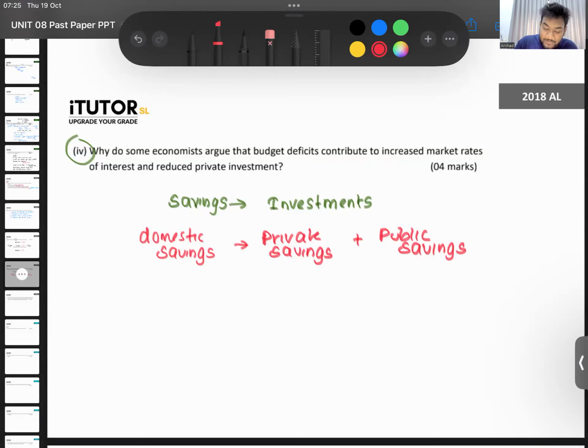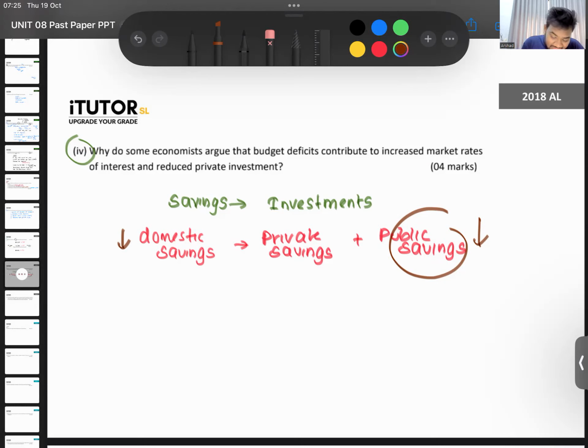So can you tell me what will happen if there is a budget deficit? What will happen to public savings? When there is a budget deficit, what happens to the amount of money that the government is saving? It comes down, no? There is no public savings, because public savings will be negative if there is a budget deficit. So public savings are coming down means, overall, your domestic savings are coming down. The government is not saving anything.